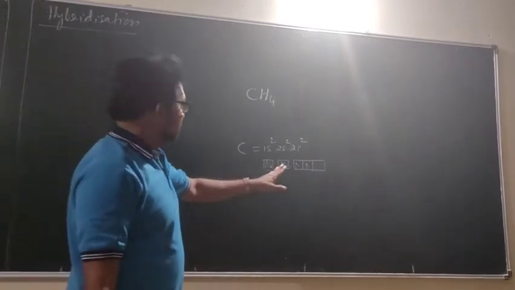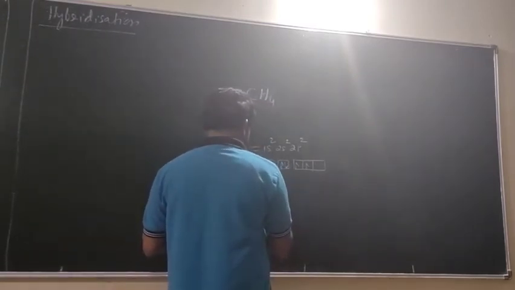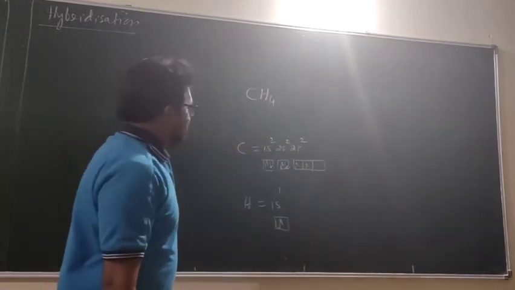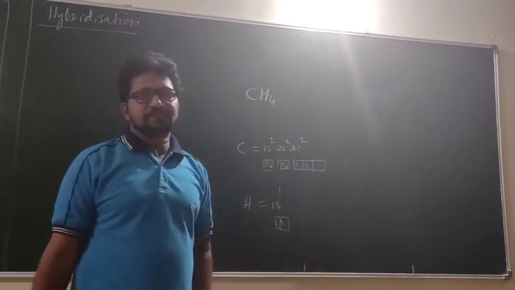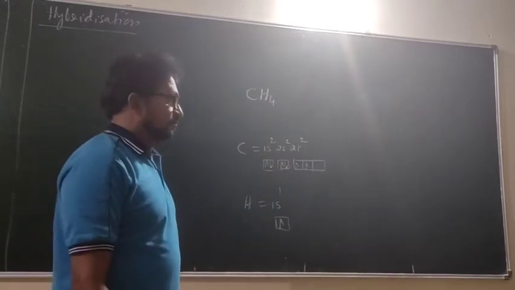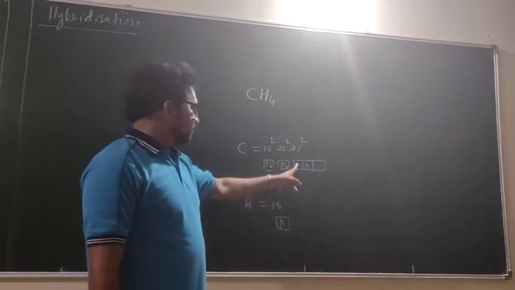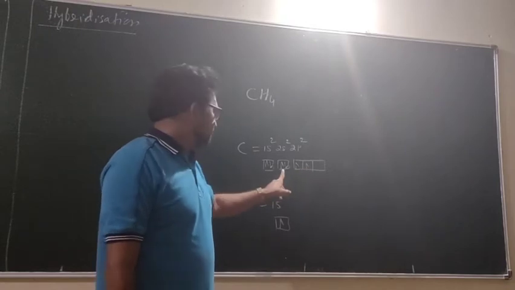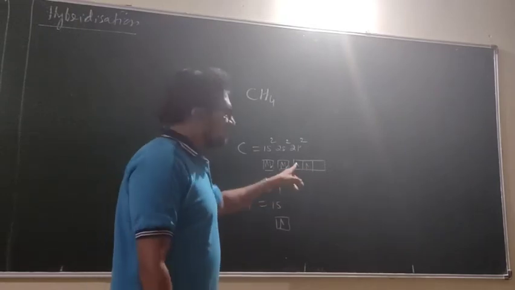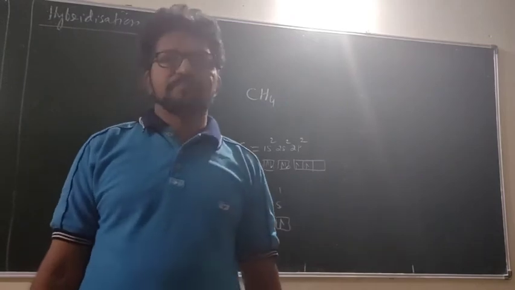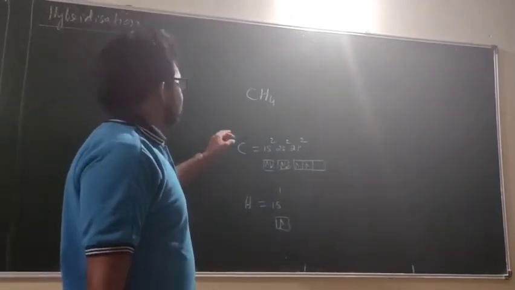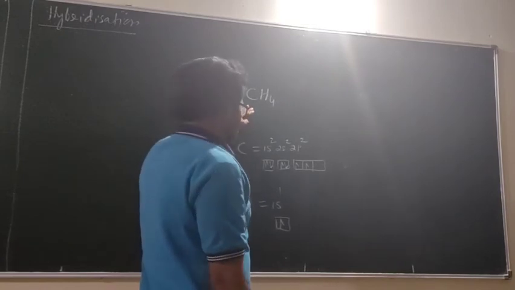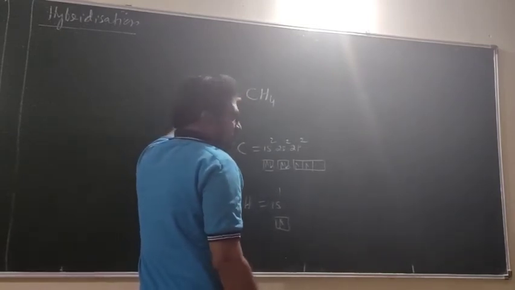According to this electron dot structure, hydrogen is 1s1. According to the electron dot structure, carbon has only how many? 2 electrons to pair, and this is a filled orbital. So with this it can form only 2 bonds. But here carbon has formed how many bonds? 4 bonds. Okay. Then what we can do is, we can give an explanation now.